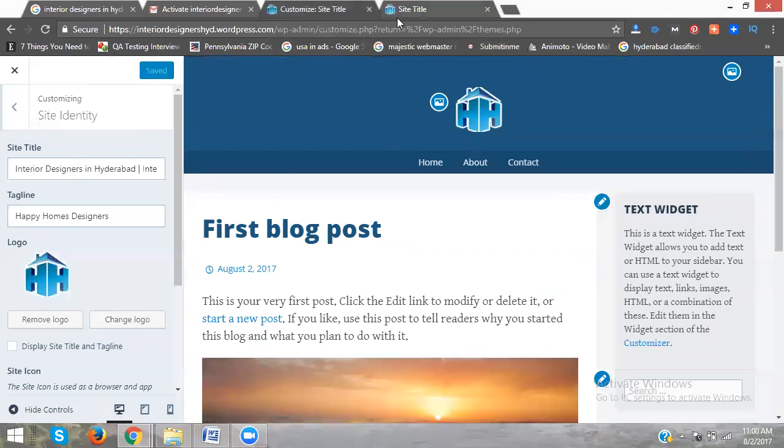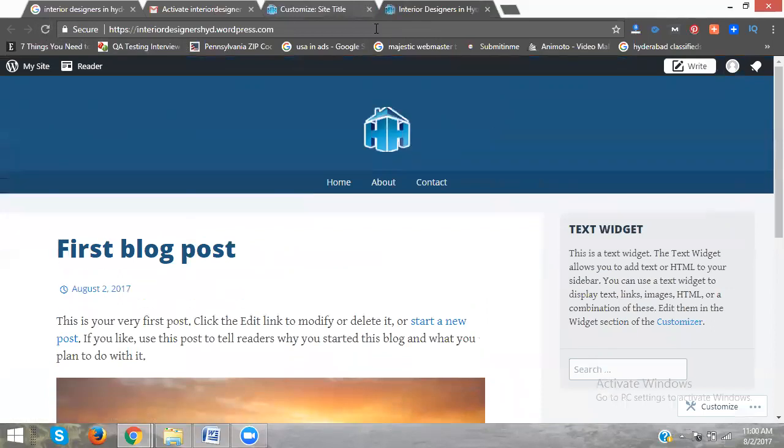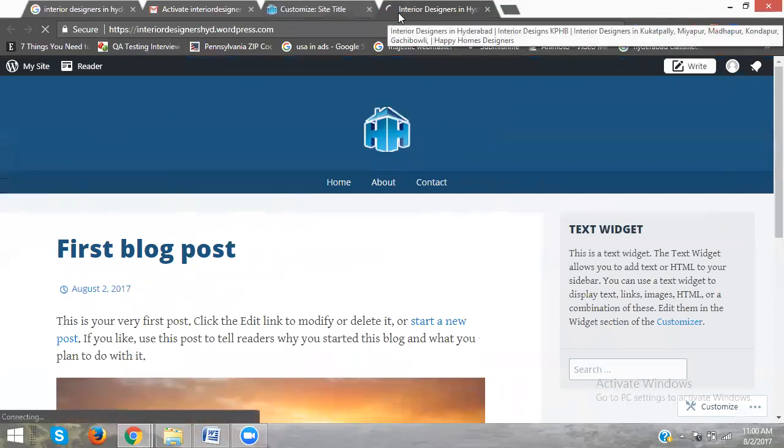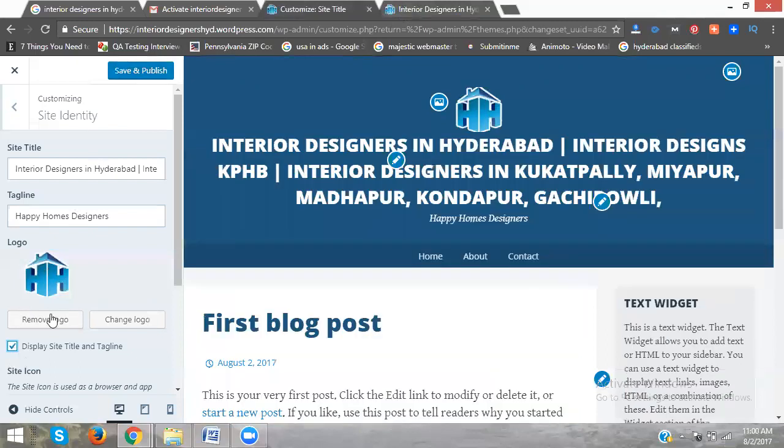But suppose now it's like this here. Previously, what was here? The site title is there. Yes or no? Now refresh here. This is very important for the title of your website. Now what is the title here? Designers in Hyderabad, India; designers in KBHP, India; designers in Kukatpally, Miyapur, Madhapur, Kondapur, different. Yes or no?